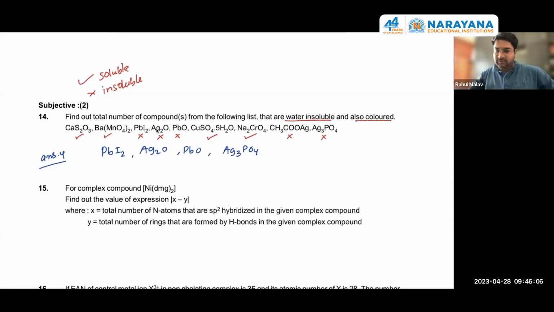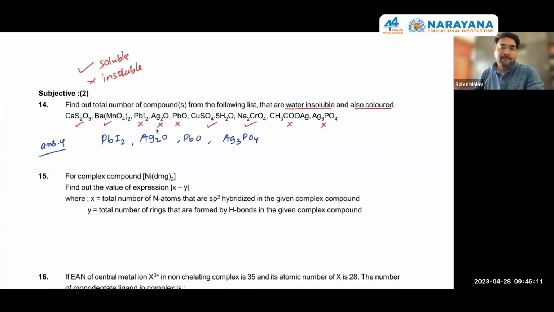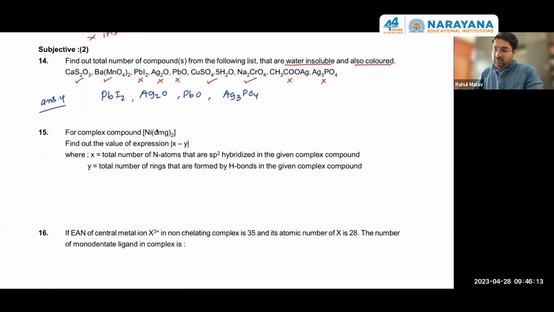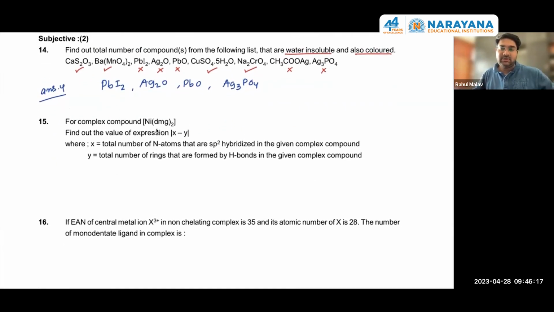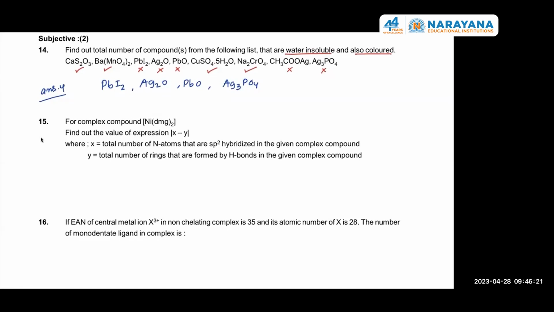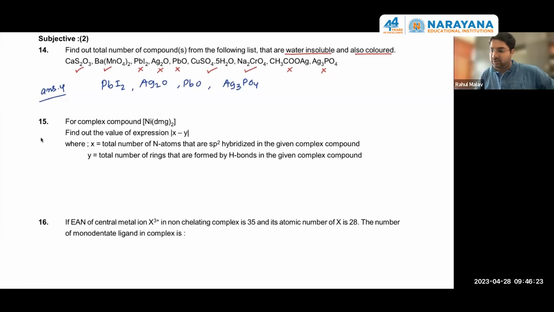Okay, final answer is 2. Anybody needs explanation? Question 15, any explanation? Anybody needs? Sir, 4 or 2? Answer is 2. Yes. X equals to 4, Y equals to 2. Answer is 2.